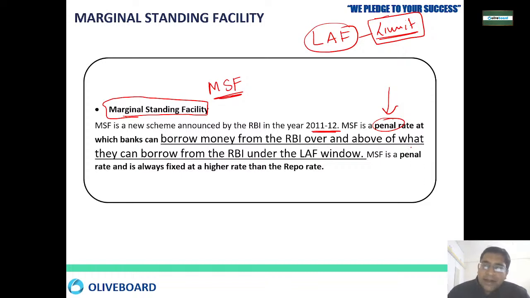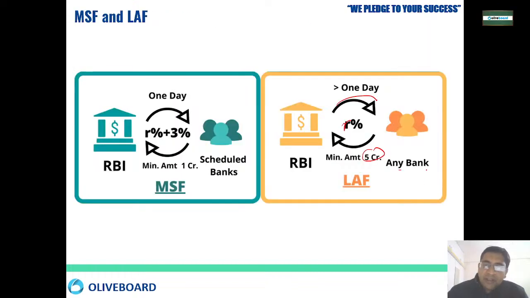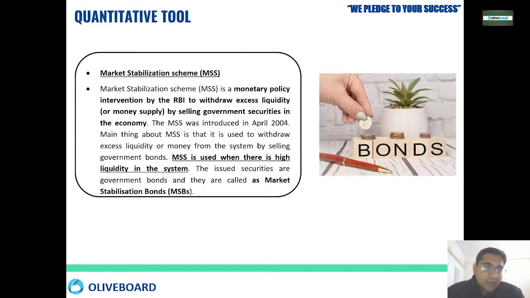This will always be fixed at a higher percent, with a minimum amount of 5 crore in any bank. If you are going for marginal standing facility, then you have to give the repo rate plus some extra interest rate. So here some kind of penal interest rates are there.